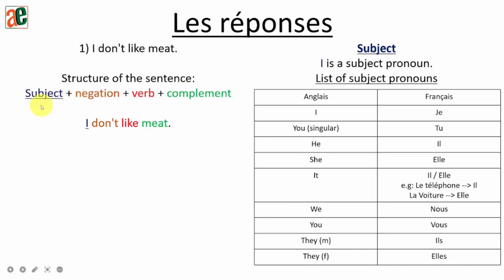Okay, we'll start with the subject. So the subject is I. I is a subject pronoun. Here we do have the list of subject pronouns. And according to the table, I in English means je in French. Okay, so I'm going to replace it in the sentence.